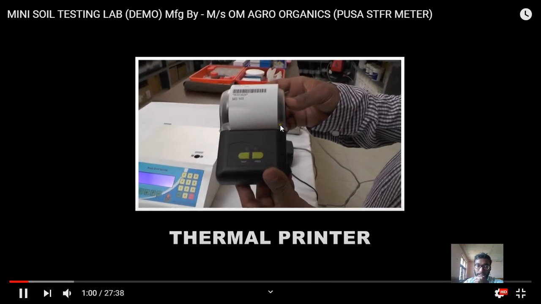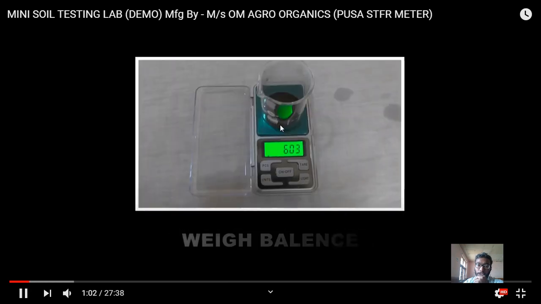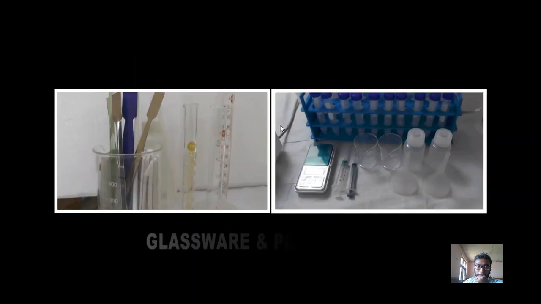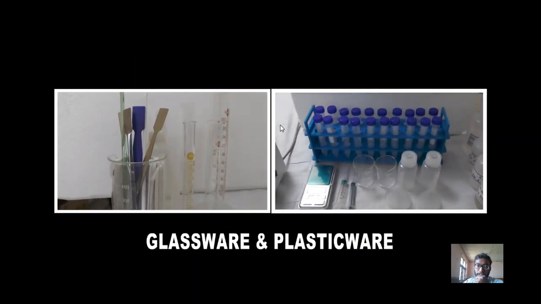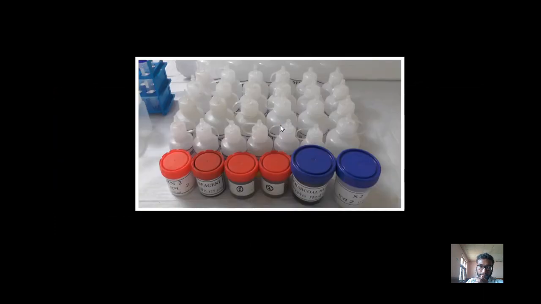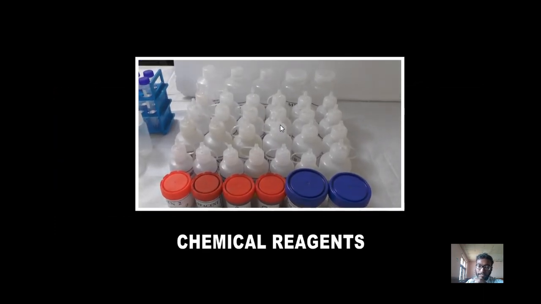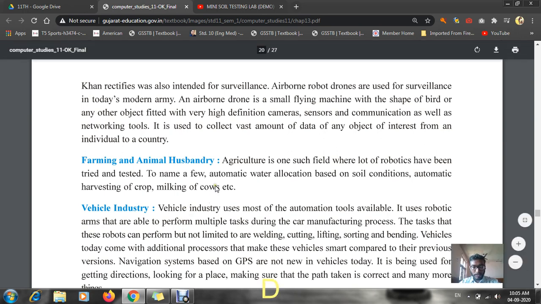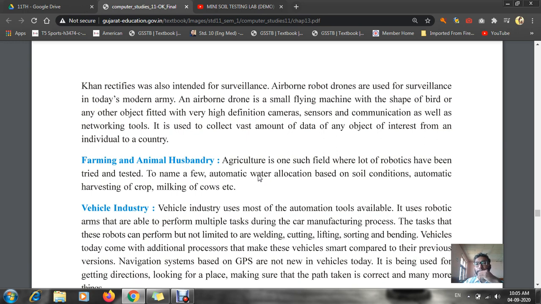This is a thermal printer where we will be getting the final output. Then the weight balance, glassware and plasticware, and chemical reagents. In this way each and every soil will be determined by using the computer. This is the third area where our computer will be used.